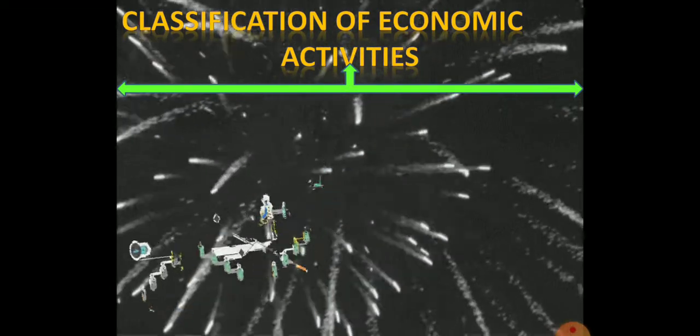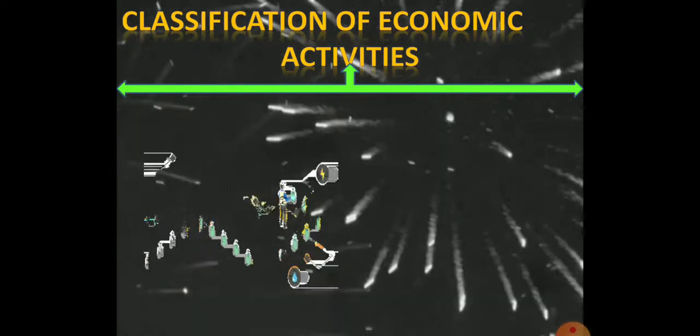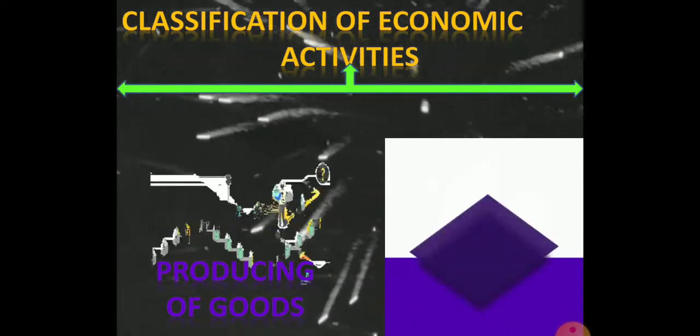Now, under the economic activities, classification of economic activities. Economic activities can be broadly divided into two types. One is producing of goods and second one is producing of services.